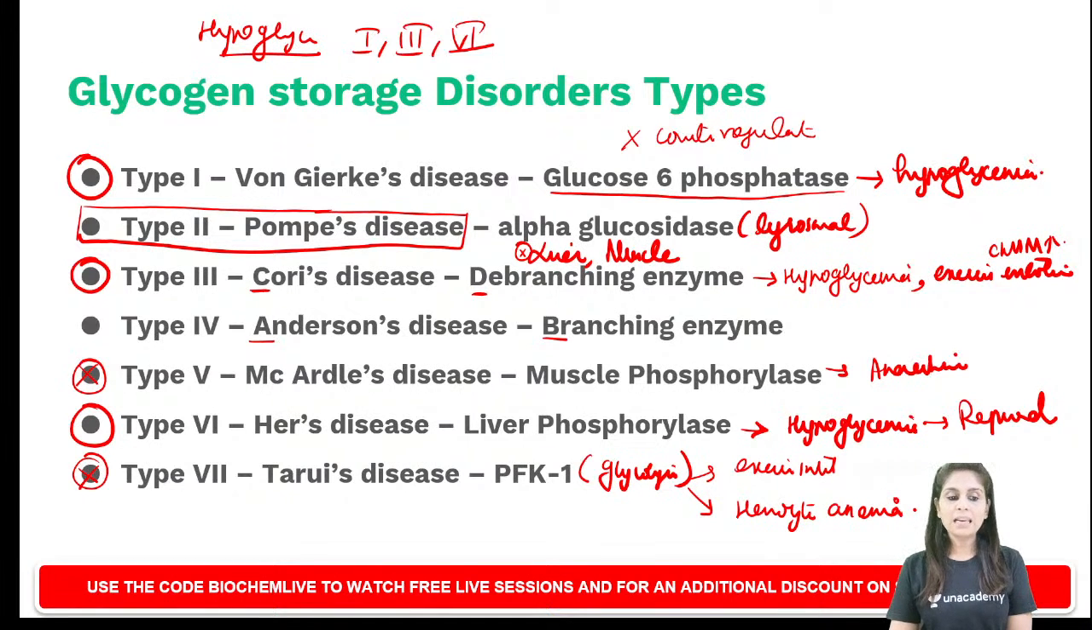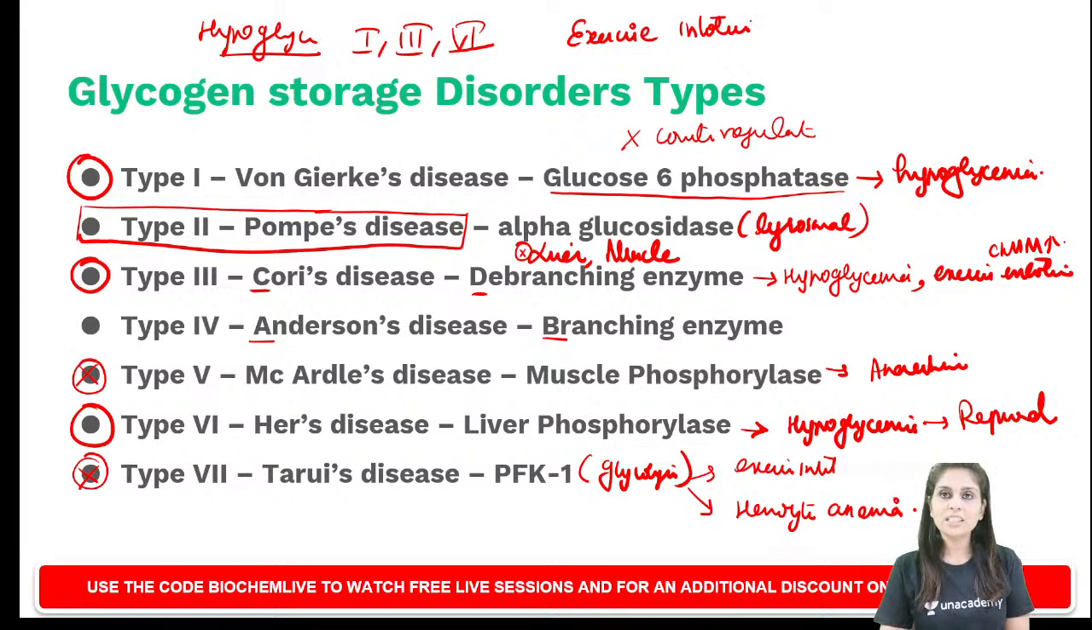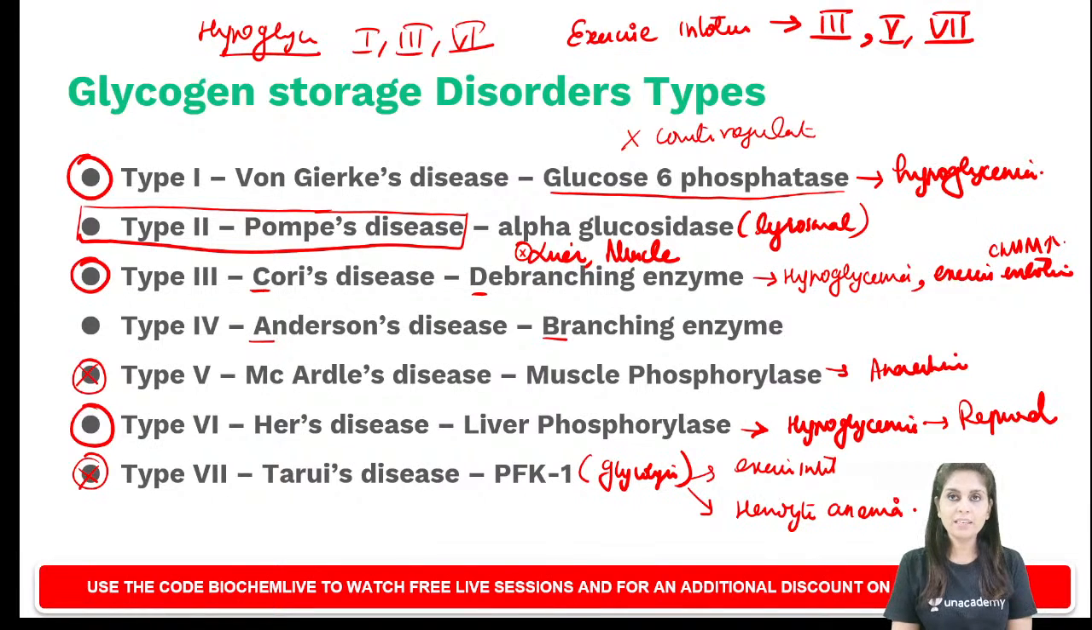So tell me, among glycogen storage disorders, what are the conditions which will present as exercise intolerance? All of you? There are two conditions. Actually, there are three conditions which present with exercise intolerance. What are the three conditions? As I told you, type 3, type 5 and type 7. Type 3 will present along with hypoglycemia.